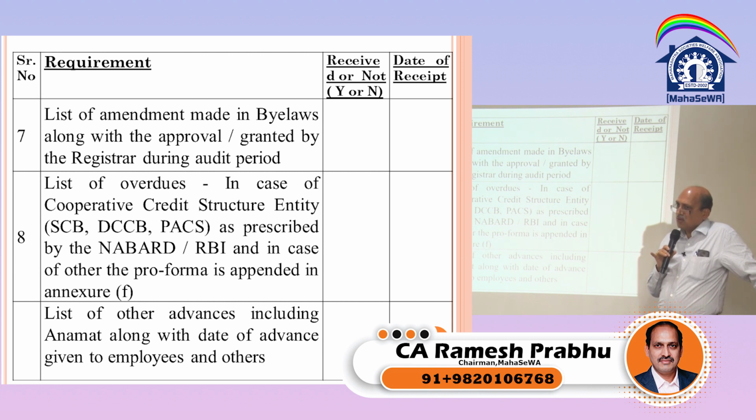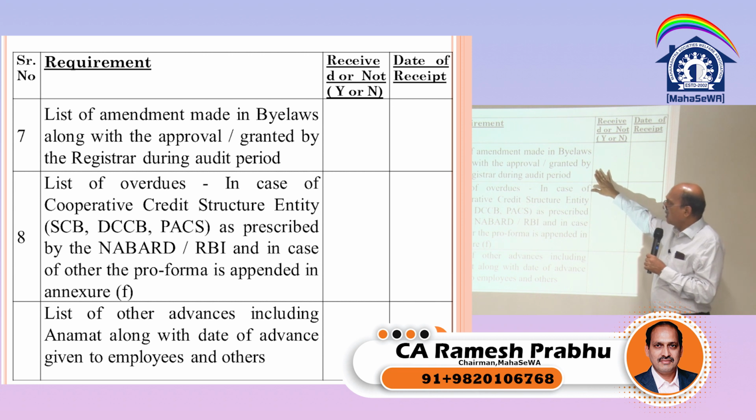Then they have to once again call a special general body meeting or general body meeting, and in that it has to be approved. Whenever the amendment takes place, the general body has to have a notice of how many days? 14 days. Even if it is a special general body meeting to amend the bylaws, that also needs to be minimum 14 days clear notice, which means the date of the meeting and the date of the notice should be excluded. In between there has to be 14 days notice. So one has to look at it. That is given in section 13 of the Act.